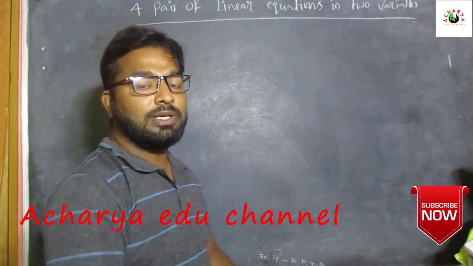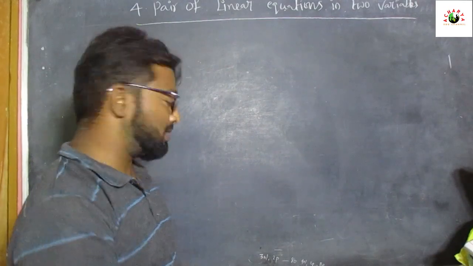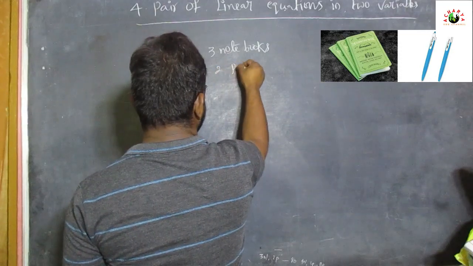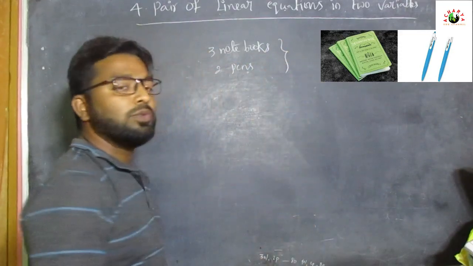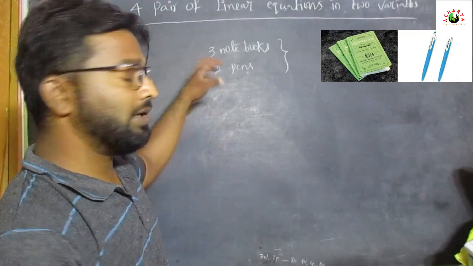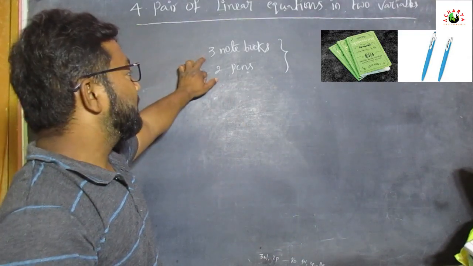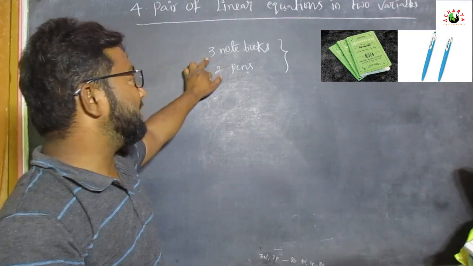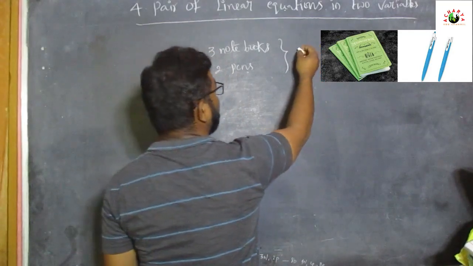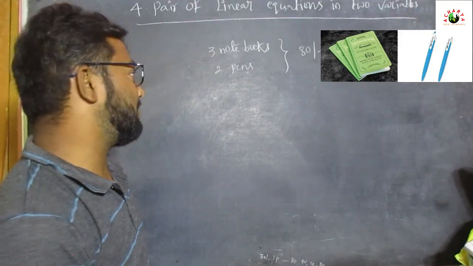Okay, before going to pair of linear equations in two variables, first we can start with one example. For example, Siri went to a bookstall with her father, and she bought three notebooks and two pens. And her father paid 80 rupees for that.